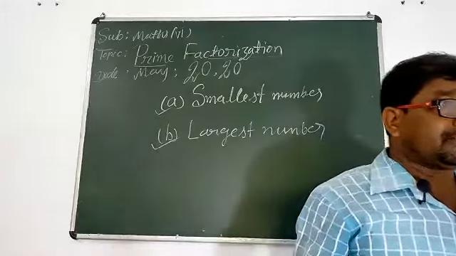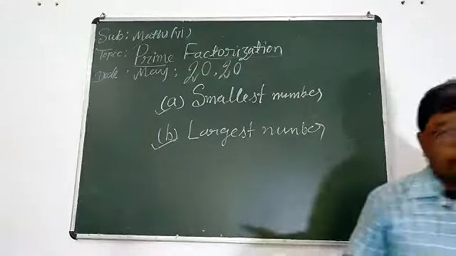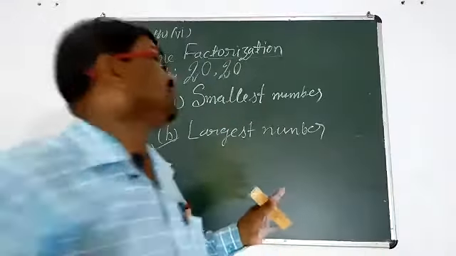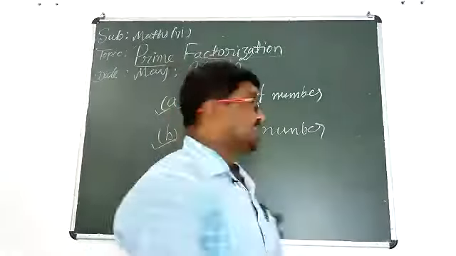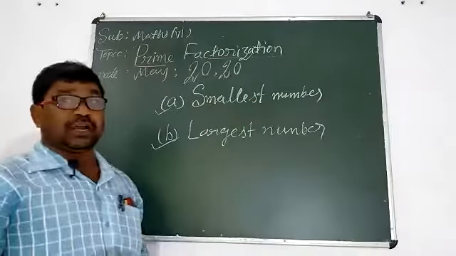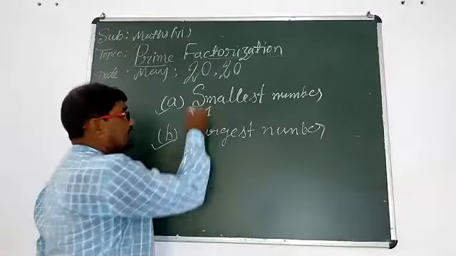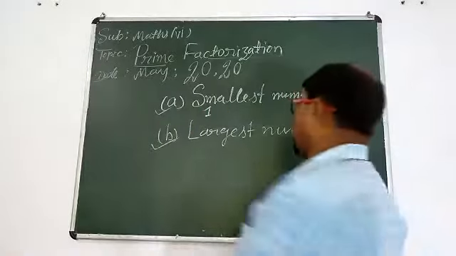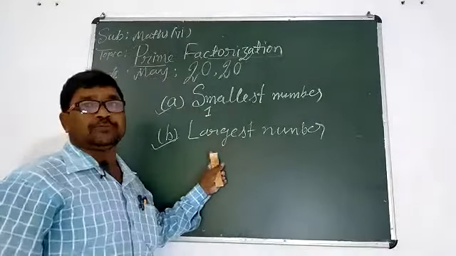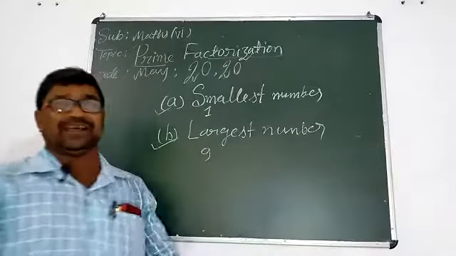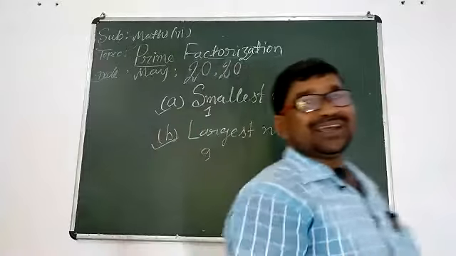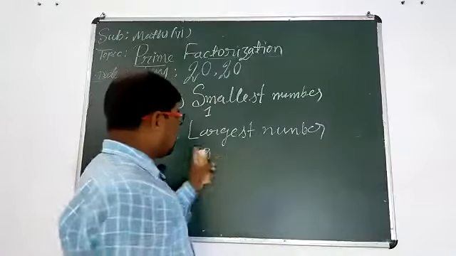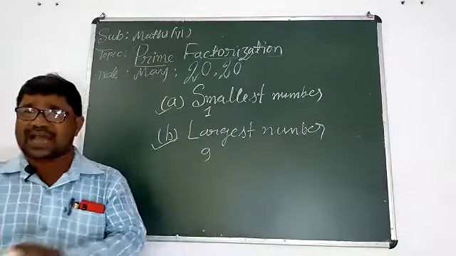How can we write the smallest number? How can we write the largest number? Smallest number of 1 digit is 1. Largest number of 1 digit is 9. Very good.